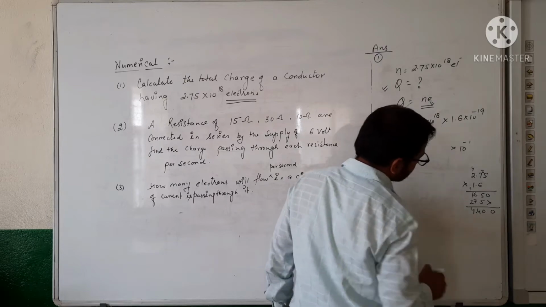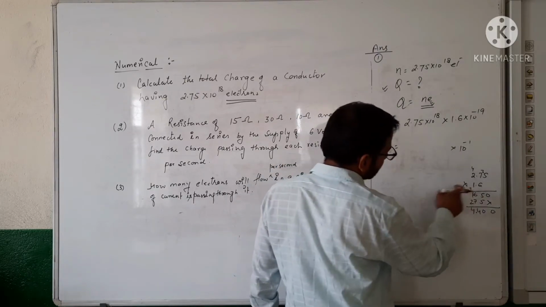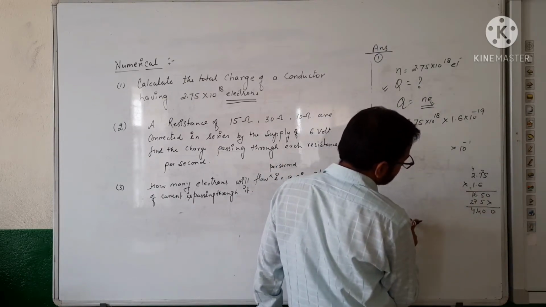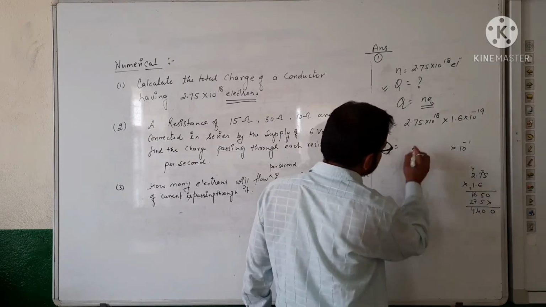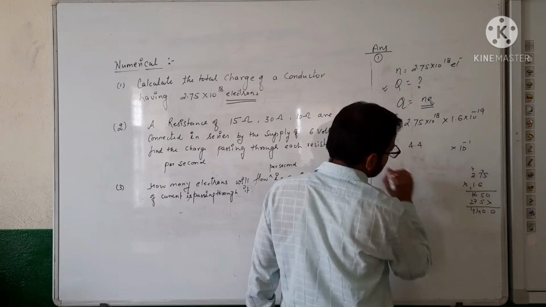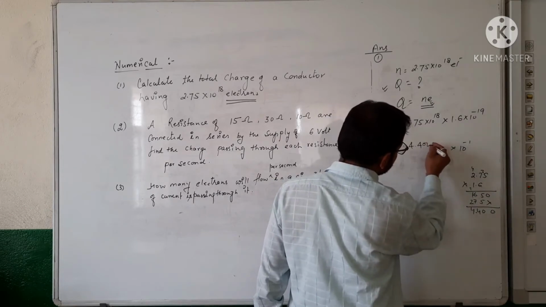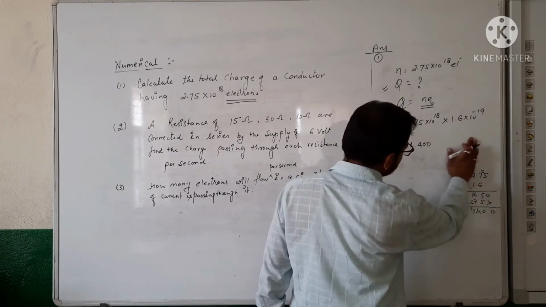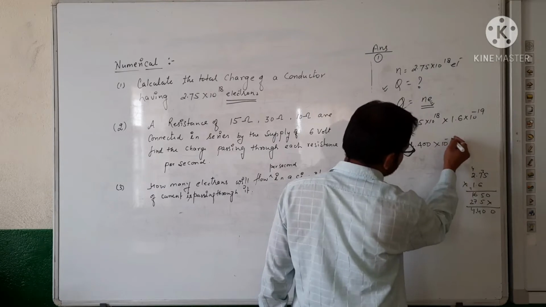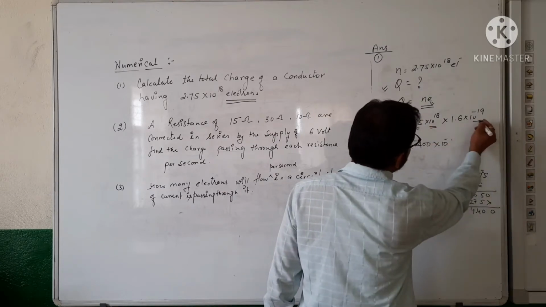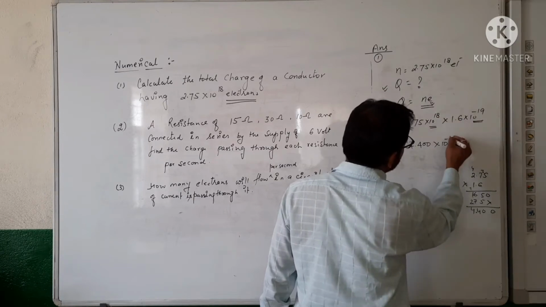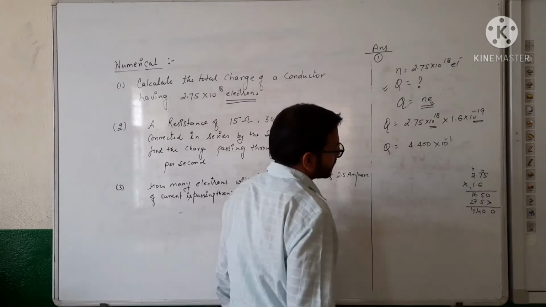Kindly check it again. Got it. So this one is 4.400 into 10 raised to the power minus 1. 10 raised to the power minus 19 plus 18, that is minus 1.